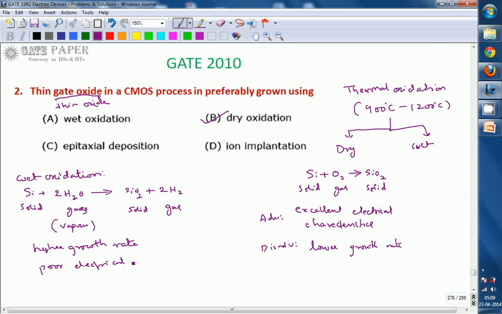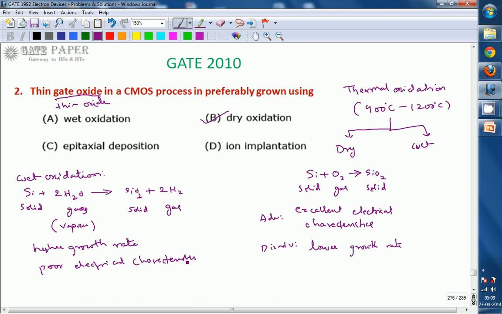That implies this cannot be used as gate oxide, because the gate oxide is the main reason the MOS capacitor performs well. In a metal oxide semiconductor, the metal is the gate material, the oxide is silicon dioxide, that is, the gate oxide, and the semiconductor is the channel. If you use thick oxide there, it won't perform as a good capacitor. For that, it has to be gate oxide.